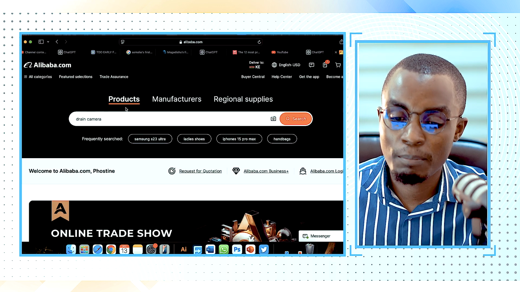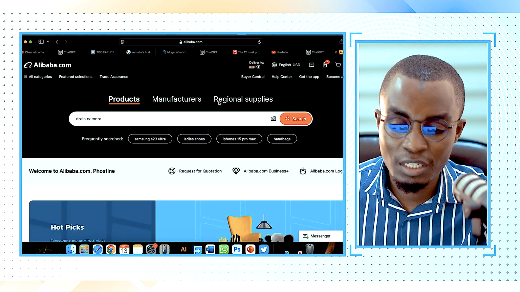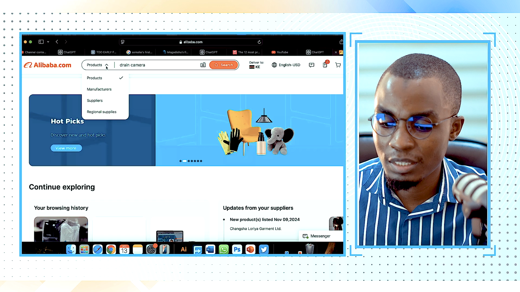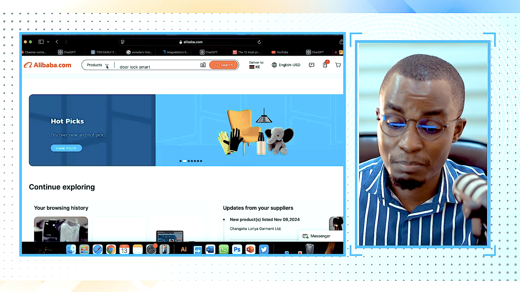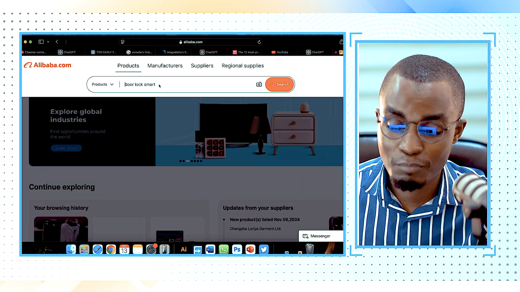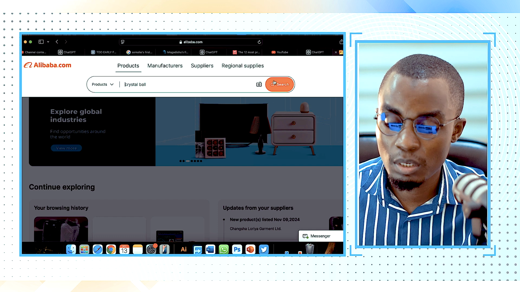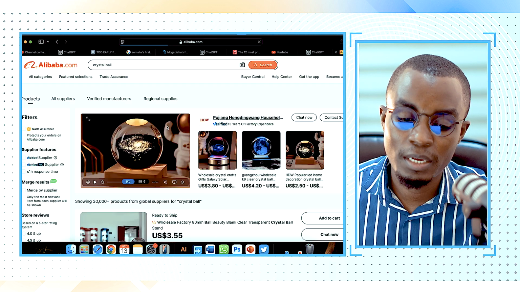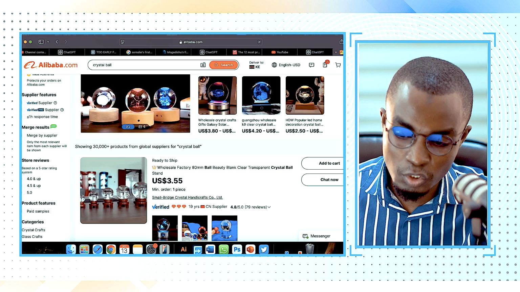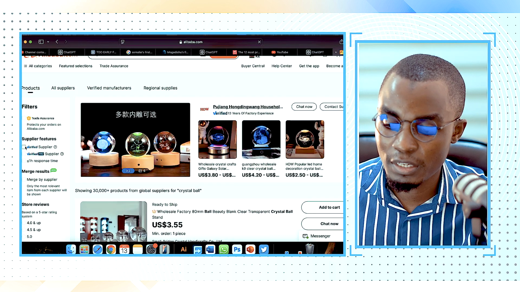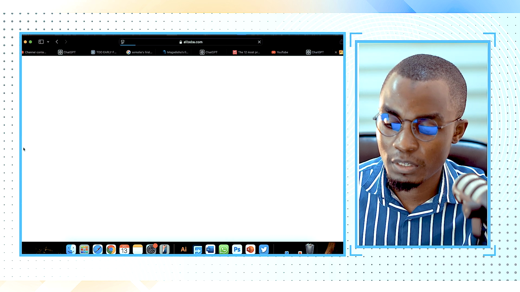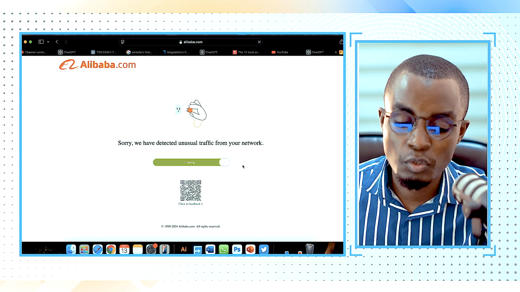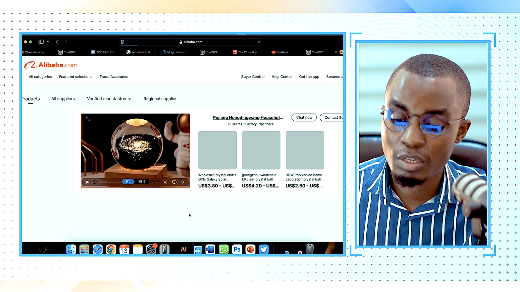So when you are on the product section or whichever section you are in, let's say you want the one that is here, crystal ball. I'm just picking any product that comes up. So that one is crystal ball. And as we said previously, you have to come to verified supplier. It can ensure that the supplier is verified. So I need to verify something here. Okay. So verified supplier, and then you also need to take trade assurance so that you can be safe.